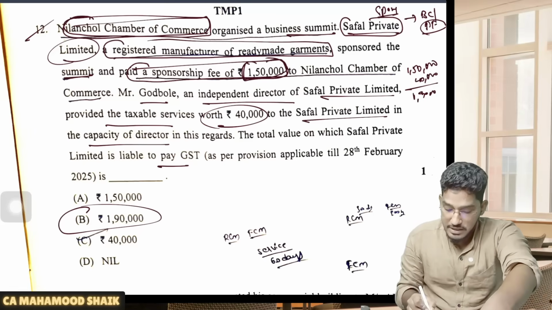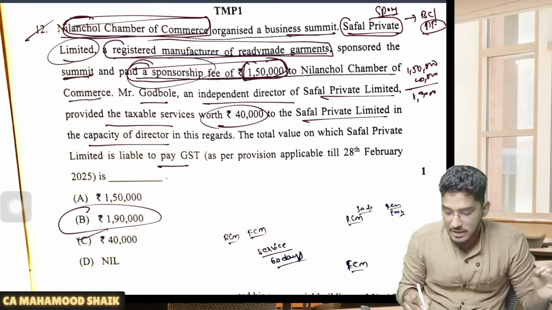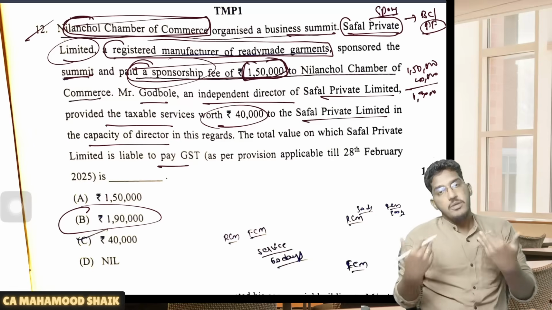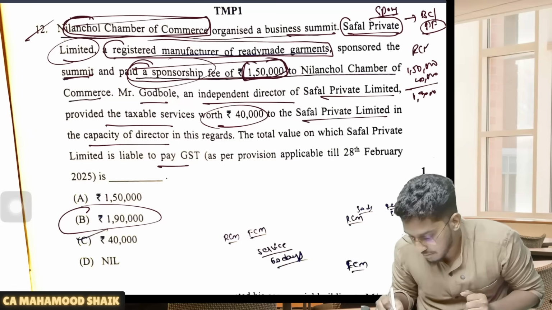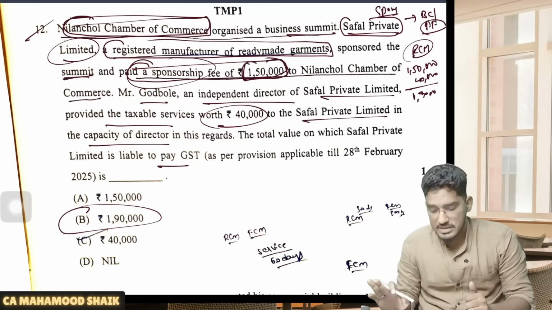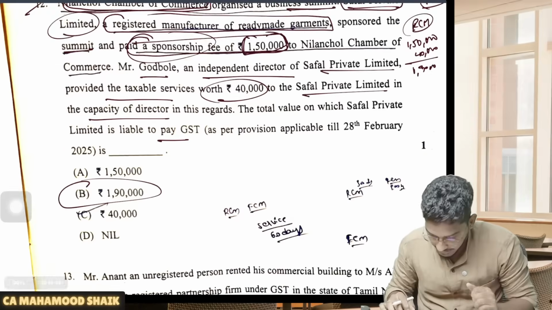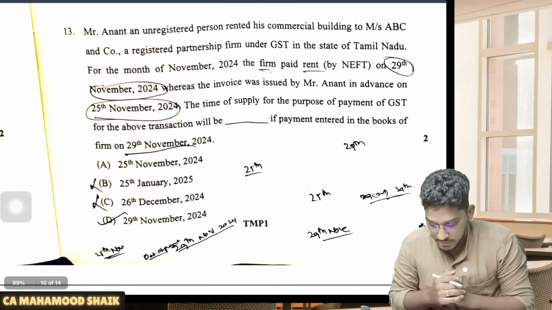mechanism. See, even in the sponsorship services they are the recipient. In director services also they are the recipient. Both are getting covered under reverse charge mechanism. So in both the cases RCM will become applicable here, right? So on 1,90,000 under RCM you are required to pay the GST.